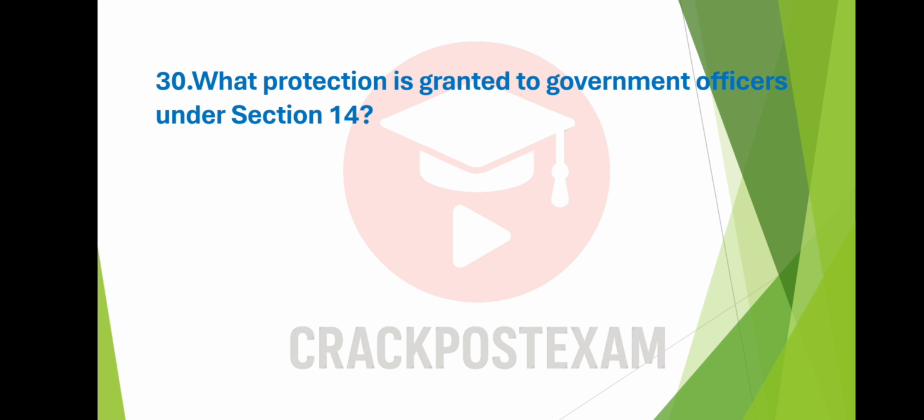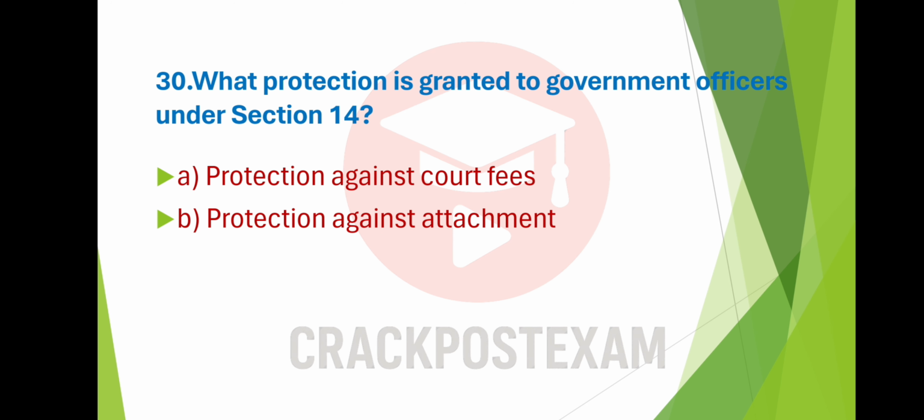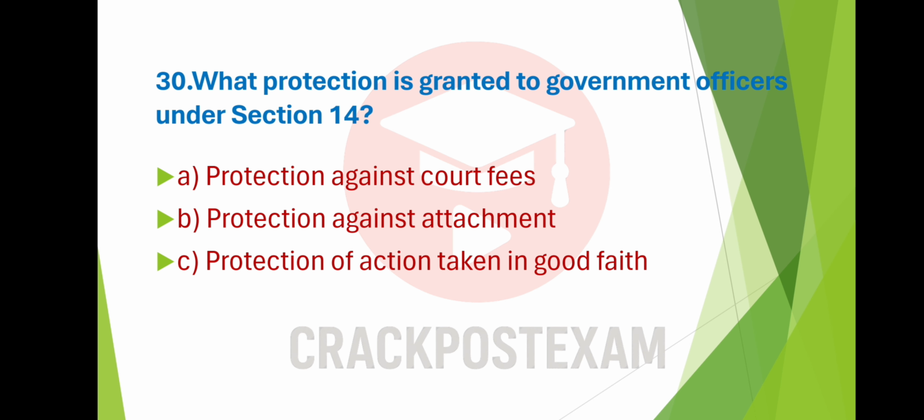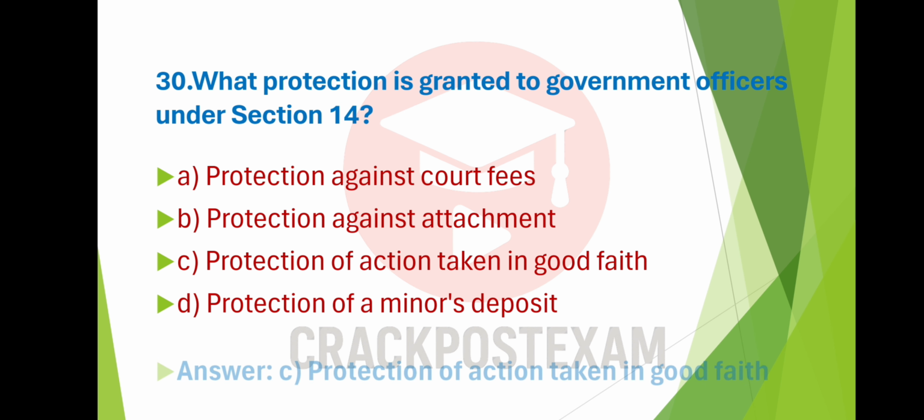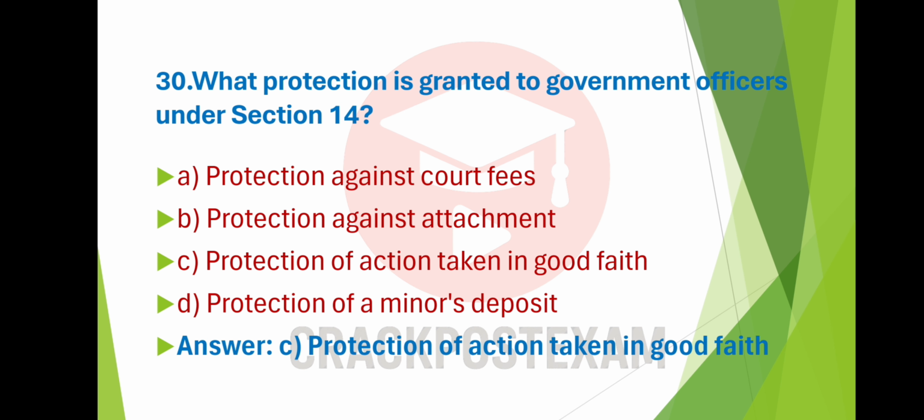Question number 30. What protection is granted to government officers under Section 14? Option A, protection against court fees. Option B, protection against attachment. Option C, protection of action taken in good faith. Option D, protection of a minor's deposit. And the answer is option C, protection of action taken in good faith.